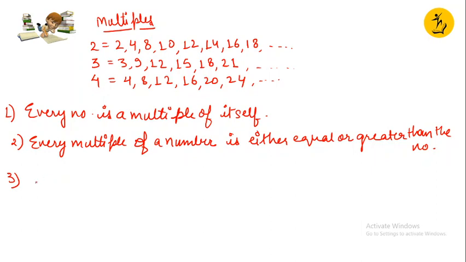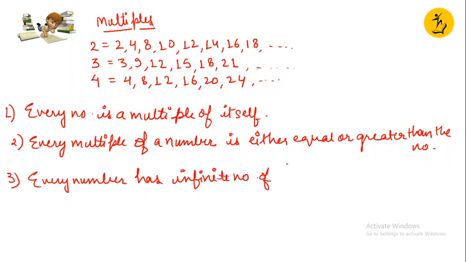That there can be infinite multiples, means every number has infinite number of multiples. Right, children? Every number has infinite number of multiples. So these are important points about multiples, factors and multiples.